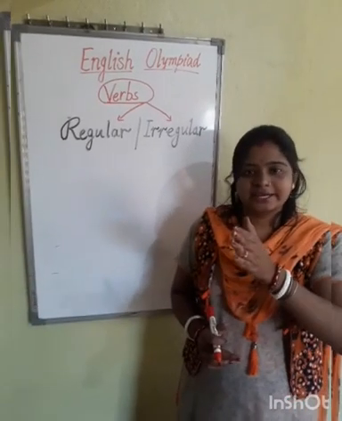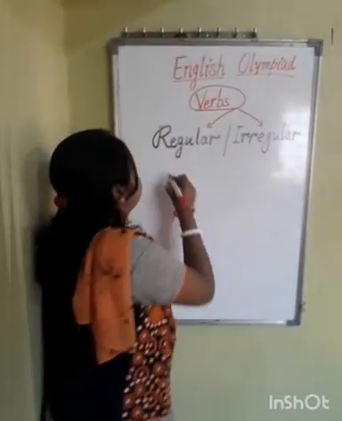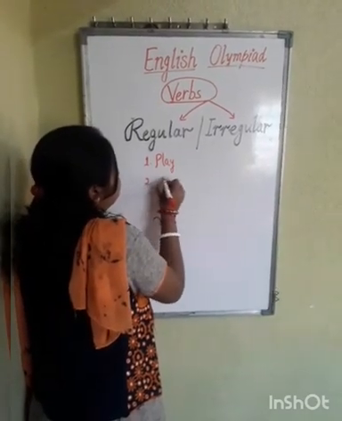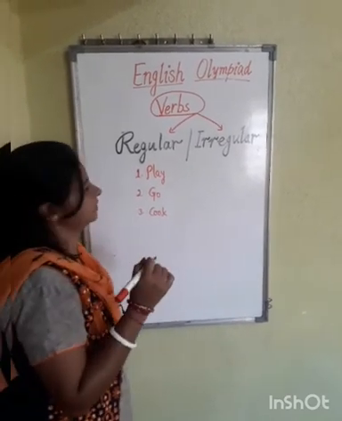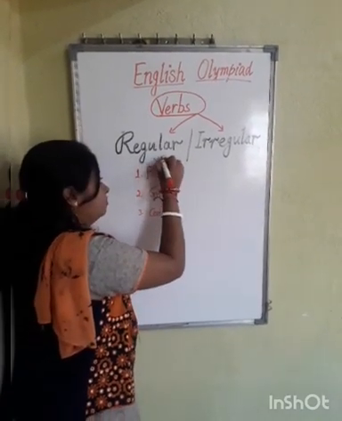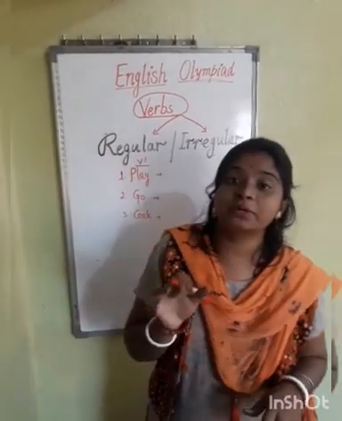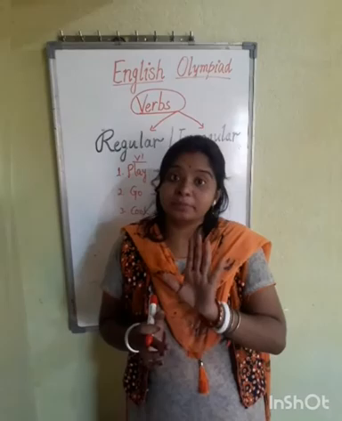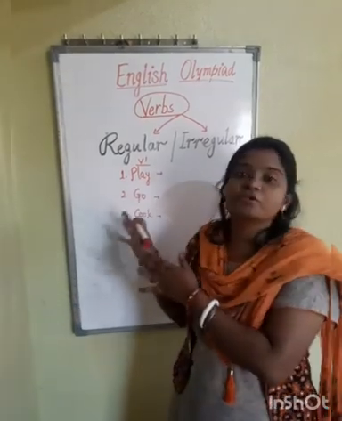See, first let us write some of the verbs here. What should be the first one? Let me write play. Okay, go. Next, cook. Just 3 examples I wrote. Okay, now let us solve this. These forms which are in the main form, the root words, are always V1. V1 means verb 1. The V1 forms are the root words, the main verbs. So according to the tense, we change the forms of these verbs.